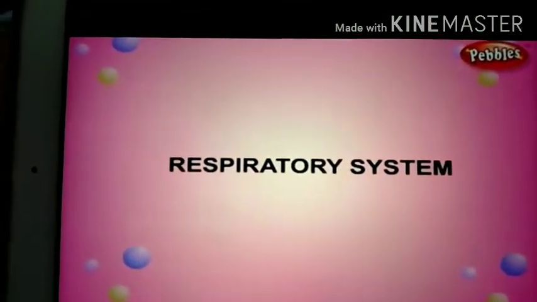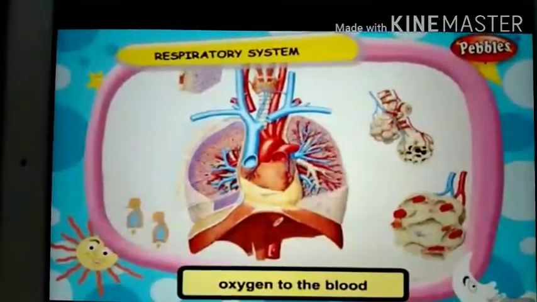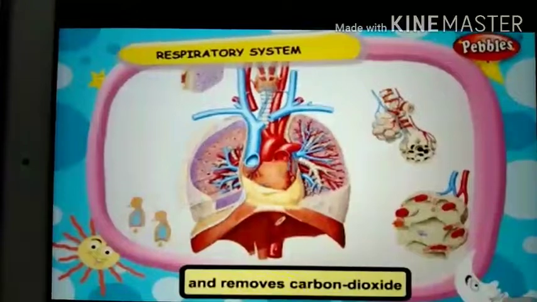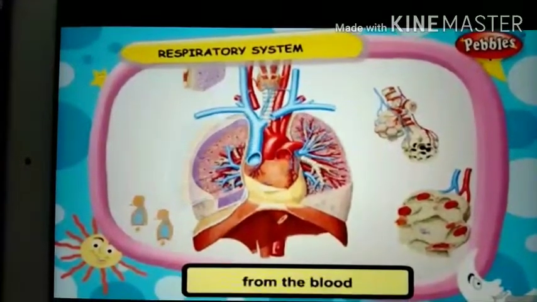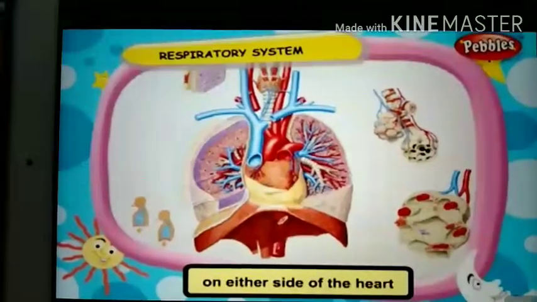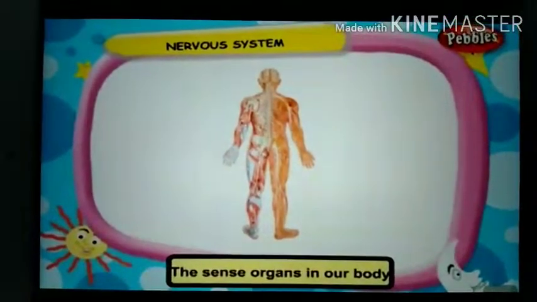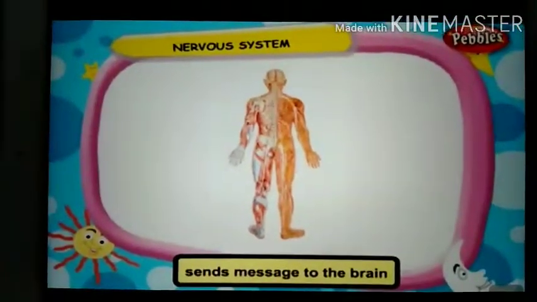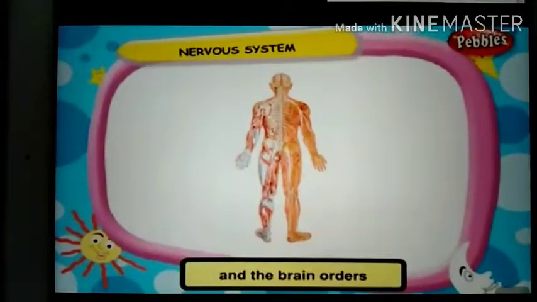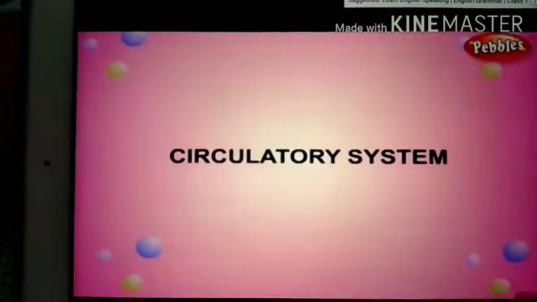Respiratory system. This system helps to supply oxygen to the blood and removes carbon dioxide from the blood. There are a pair of lungs on either side of the heart. Nervous system. The sense organs in our body sends message to the brain, and the brain orders for function through the nervous system. Circulatory system.